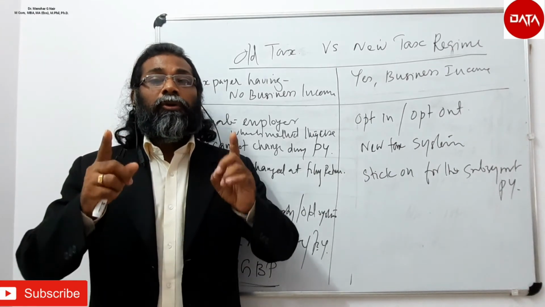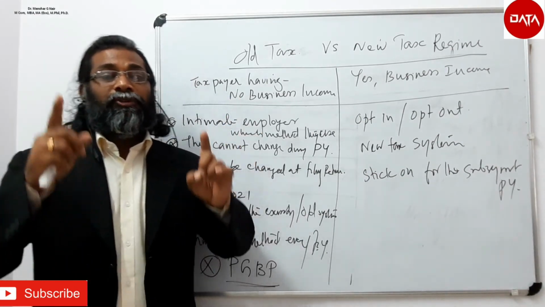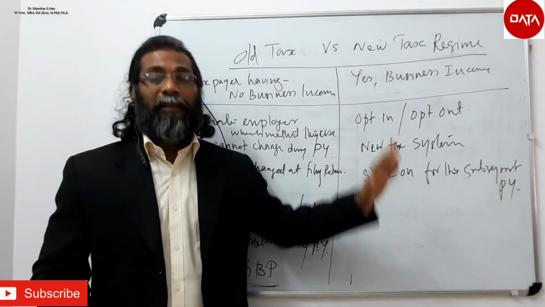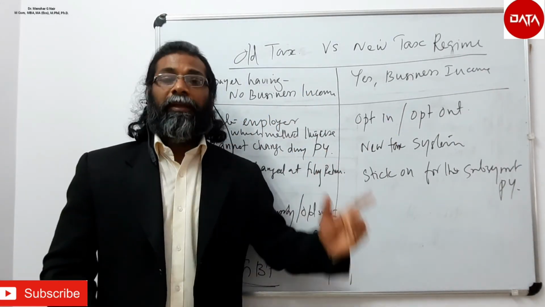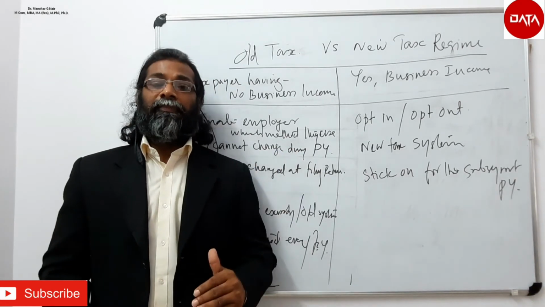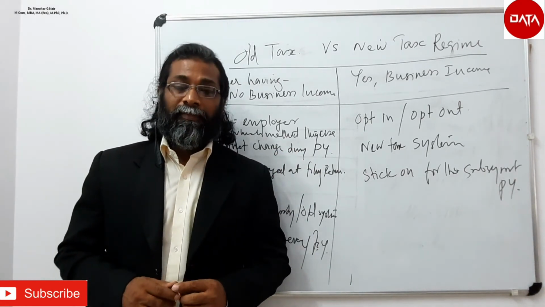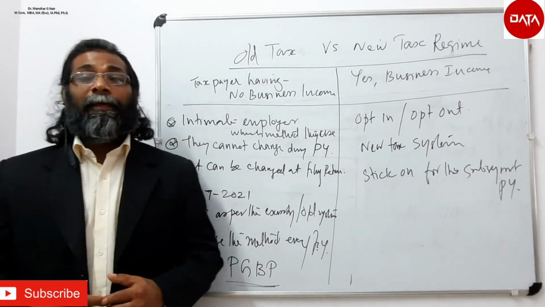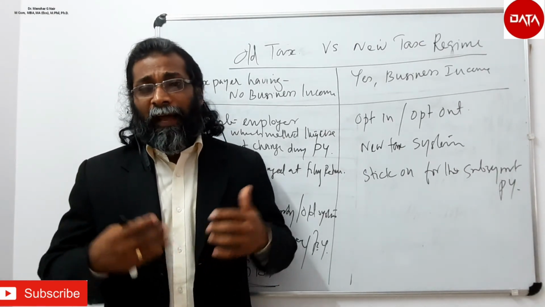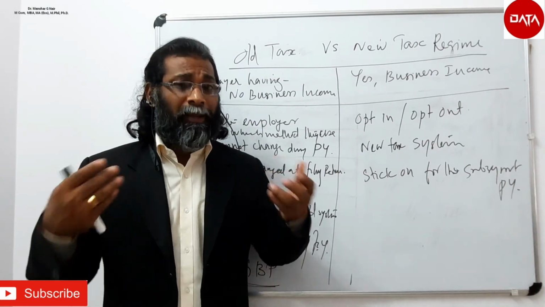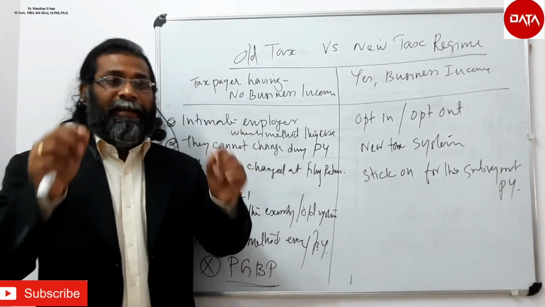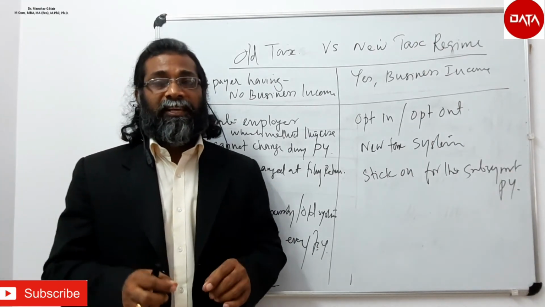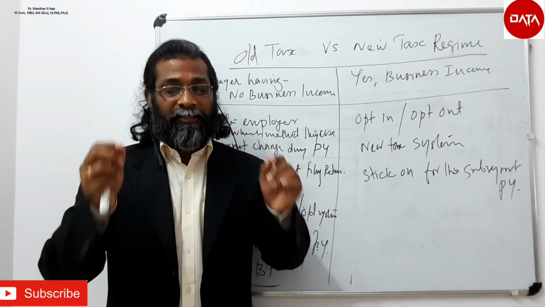Generally, those who do not have any deduction to claim under the sections that we have mentioned, from salary income, house property income, business income, then other sources of income, can go for the new tax regime. If they have such deductions that could be claimed, then it is ideal to stick to the existing, that is the old tax regime.